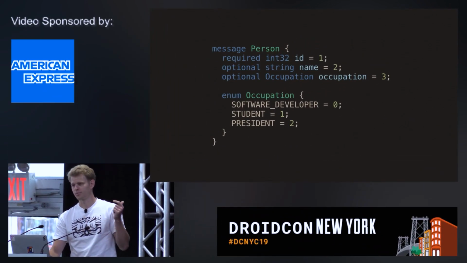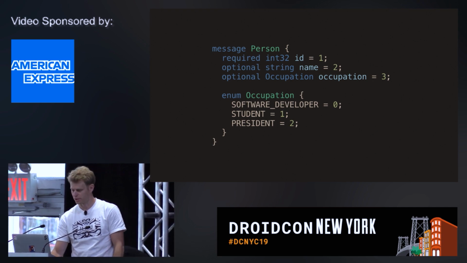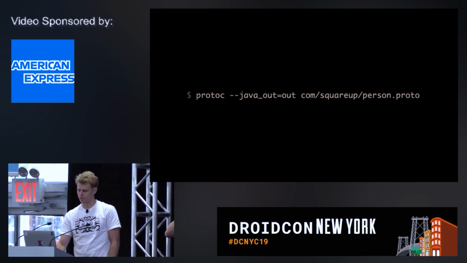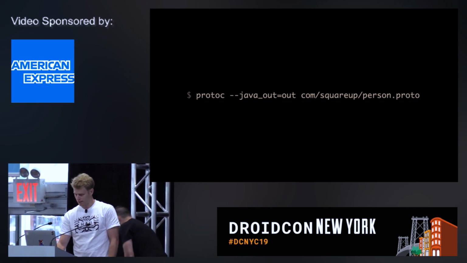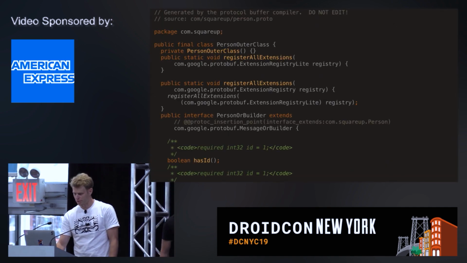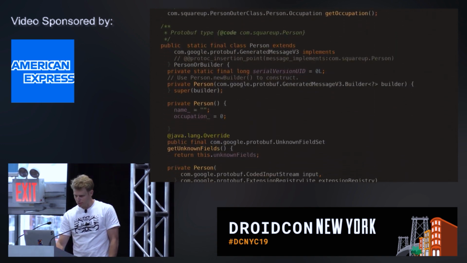So we go back to the same protos that Egor defined, 3 fields, a small enum of 3 values. And we run the Google protoc generation tool. From this person.proto, we get some PersonOuterClass. So it does stuff, and we look at the code. There are some interfaces.